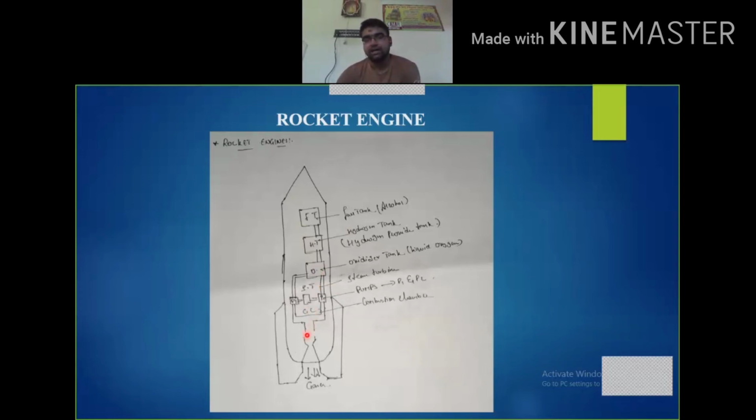And then the gas starts expanding and leaves with a high velocity through the nozzle in the downward direction, and then the rocket moves with high speed in the upward direction. These rocket engines can travel at a speed of 11,000 kilometers per hour, up to Mach 9. This is what we call hypersonic speed.